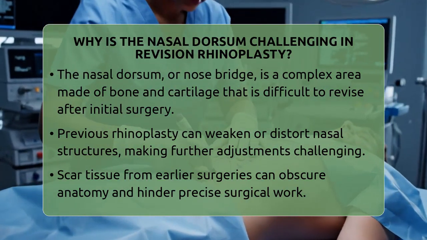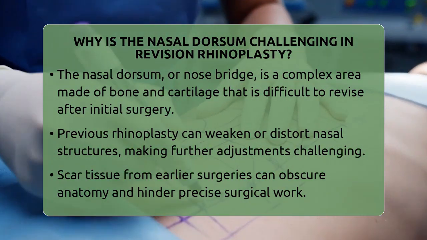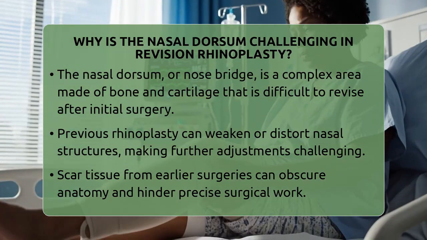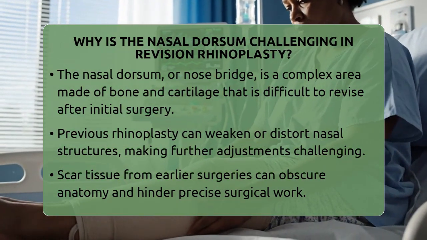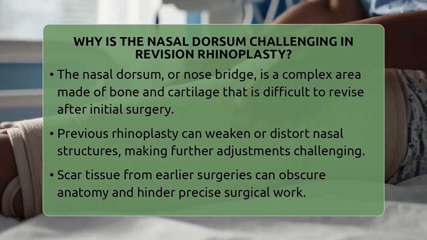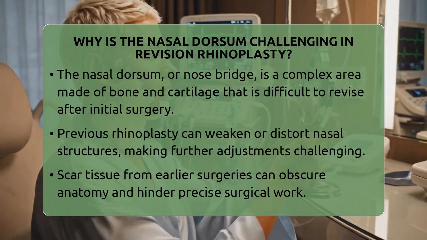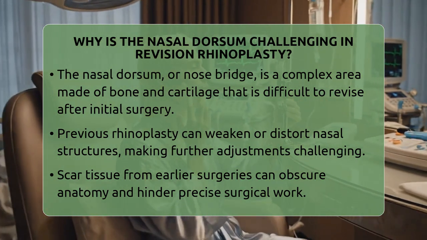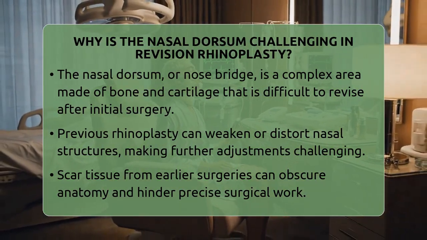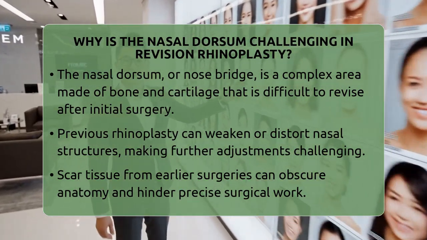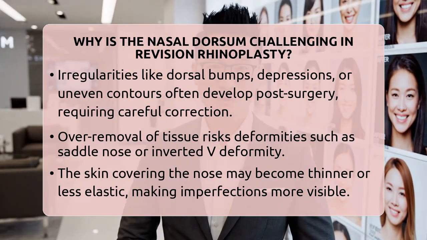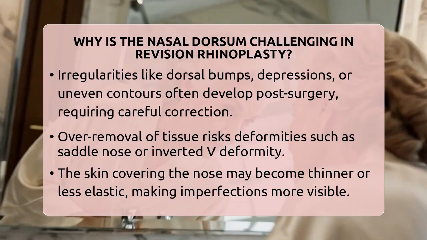One of the main reasons it is so challenging is because of structural instability. After the first surgery, the bone and cartilage may become weakened or distorted. Scar tissue forms as part of the healing process, and this tissue can make it difficult for the surgeon to work precisely. Scar tissue can obscure normal anatomy, making it hard to see where to reshape or remove tissue without causing further problems. This instability can lead to irregularities or asymmetry if not handled carefully.